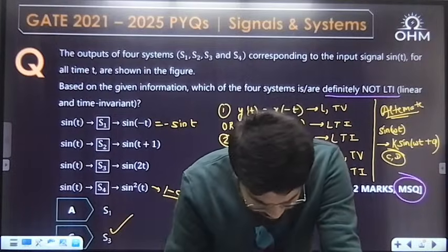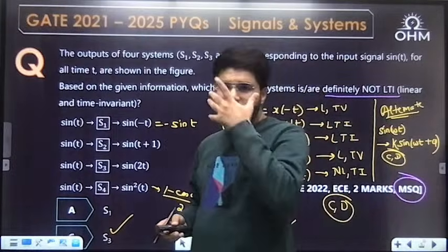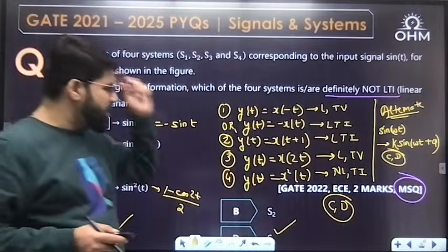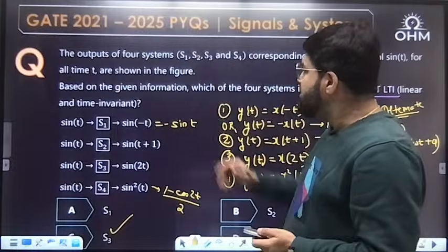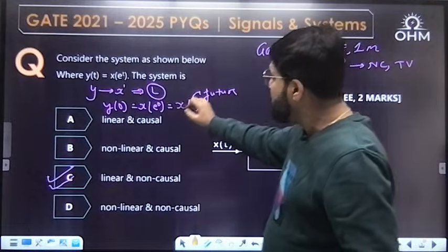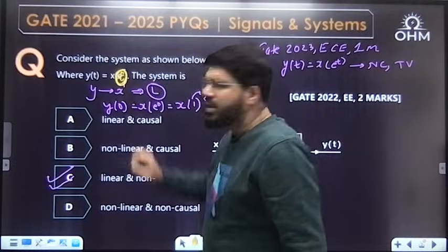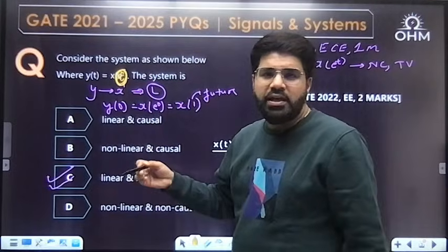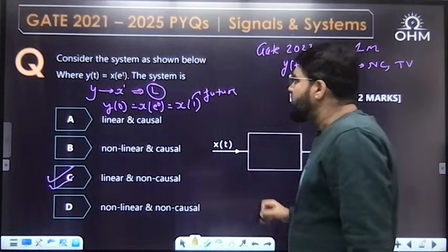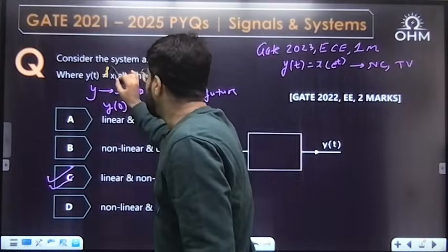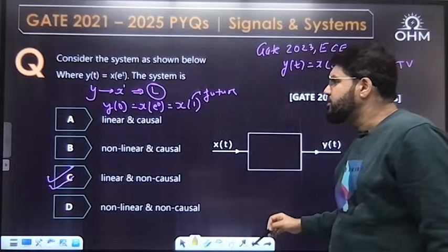You can check by shifting t minus t naught, but there are simple straightforward conclusions; watch any of my other sessions on time invariance and you will get it. Any change in time argument inside, like e power t, 2t, or t cube, or any separate function of time outside, like multiplication here, will make the system time variant. Those are easy analyses.